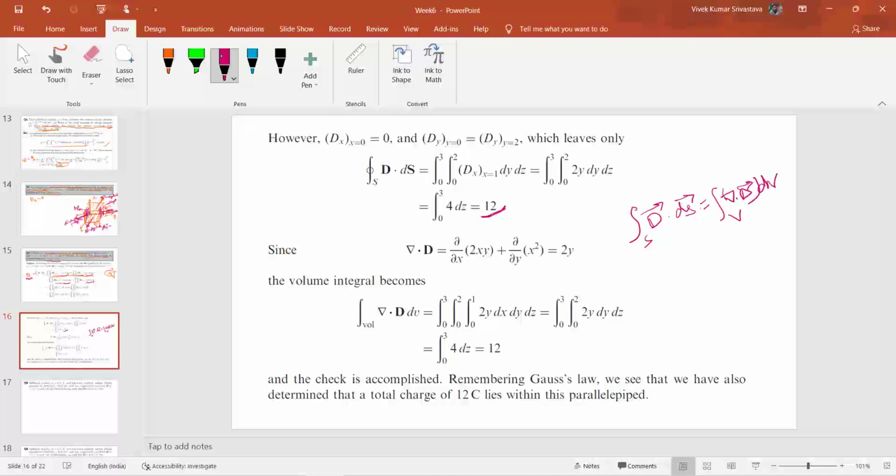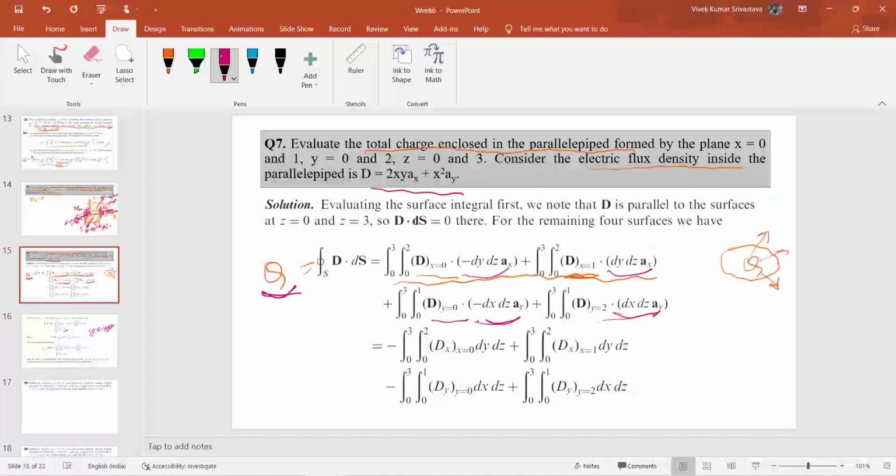Okay, so we can calculate this divergence of D very easily, because D is given here as 2xy ax plus x square ay.